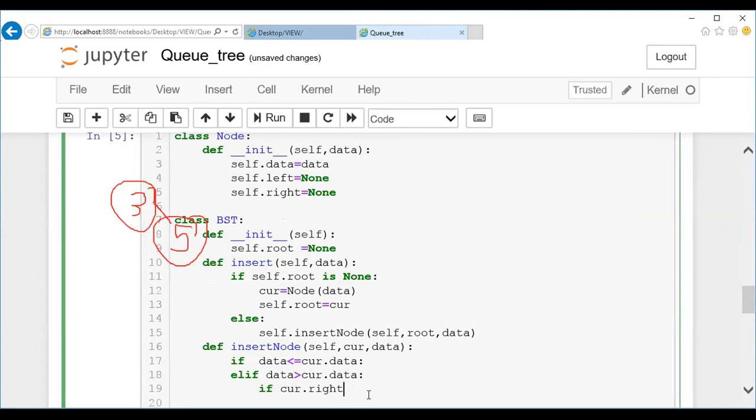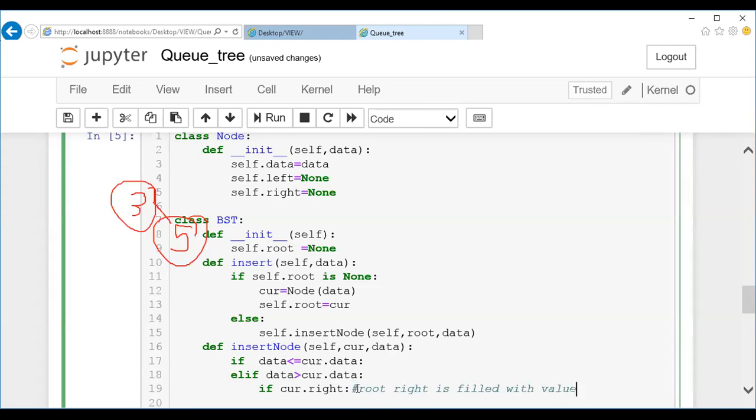Okay, the condition. So if my current dot right, here I'm checking whether there is a value in the right node. So just let me write a comment here. I'm checking that current, which is nothing but root's right, is filled with a value.